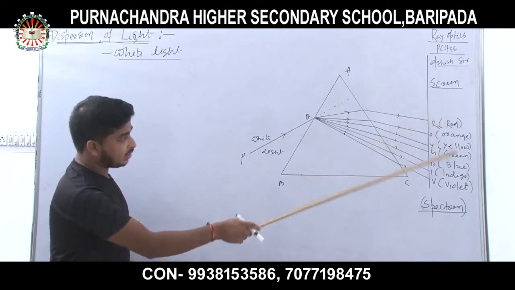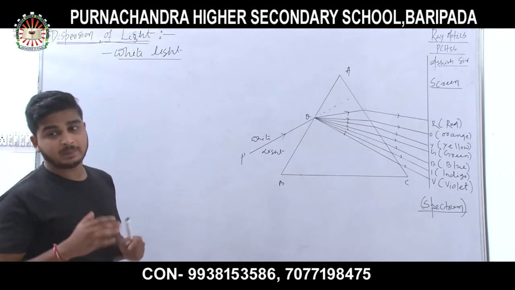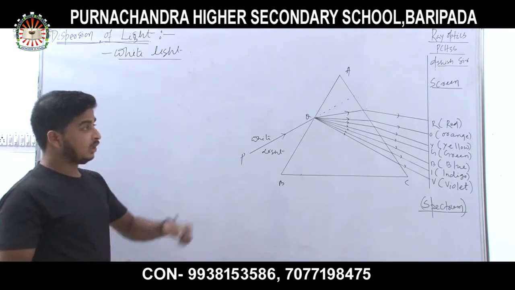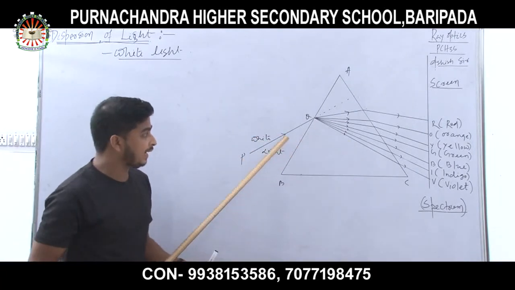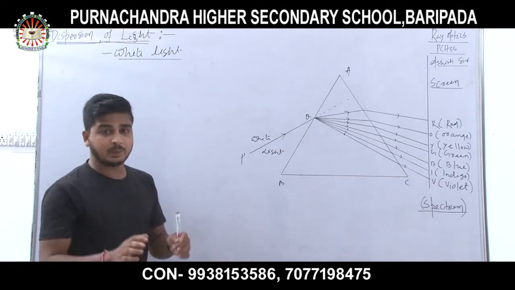These colors are known as the spectrum of white light. Spectrum consists of many lights. So this is called a spectrum. This process of breaking white light into 7 colors after refraction is known as dispersion of light.